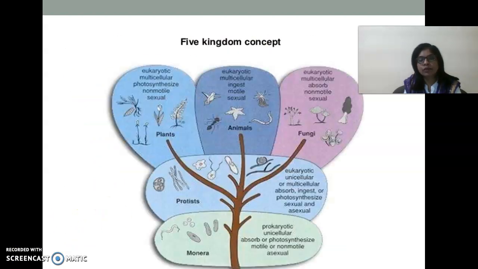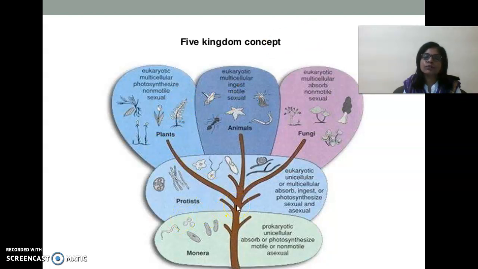And the next example of natural system of classification, which is worldwide popular and used even today for the classification of plants and animals, is the five kingdom system of classification, put forth by R.H. Whittaker. In this classification, all unicellular prokaryotes belong to the Monera.